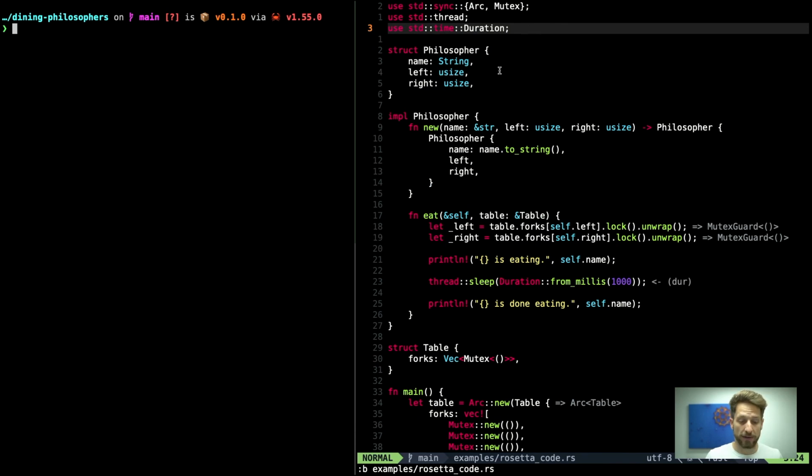So here I am going over the Rosetta Code example, which implements the Dijkstra solution. I have modified it slightly because here Clippy would tell me that it's not necessary to use left: left and right: right.